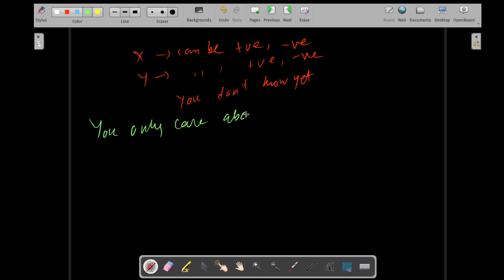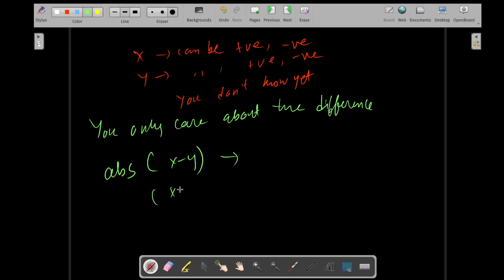You only care about the difference. So you are going to use absolute x minus y. You would always get the difference. Or you can also use x plus y if you would like to, but it doesn't really care about the sign. Okay, that's what I mean.